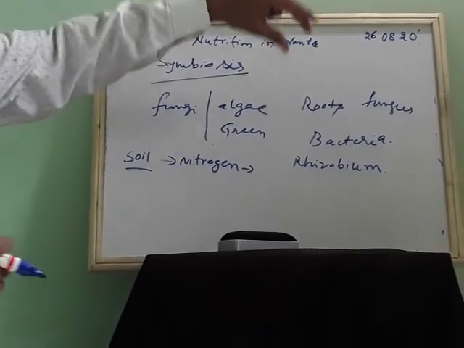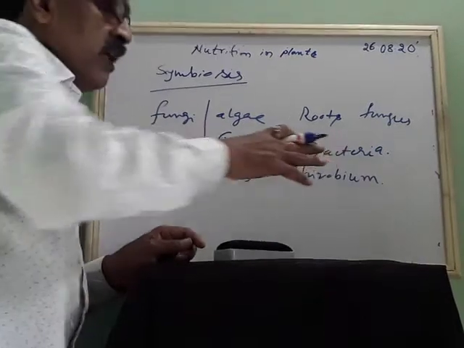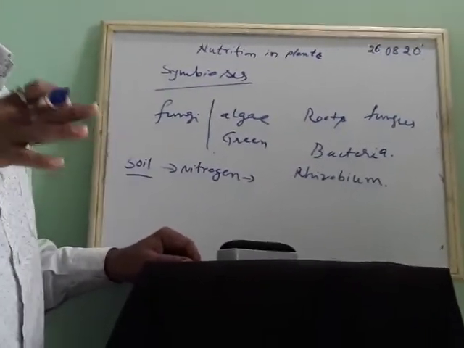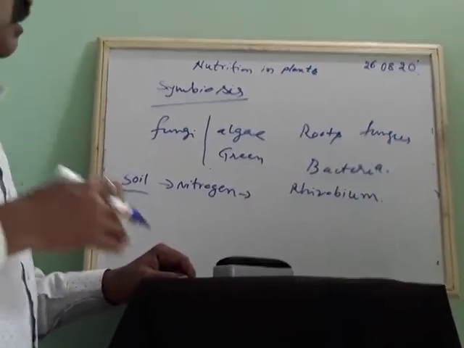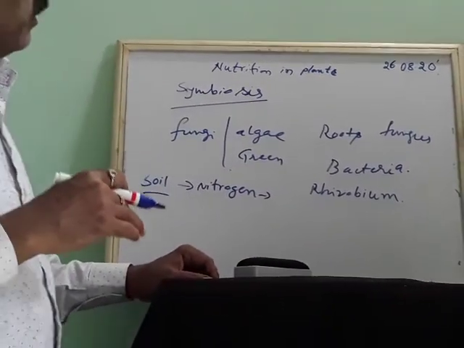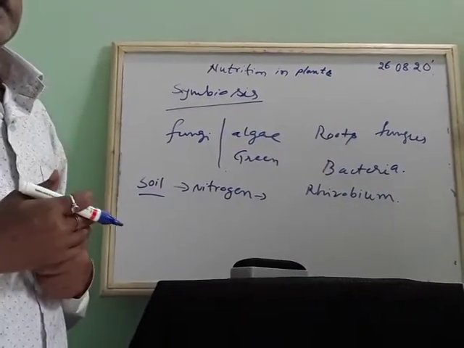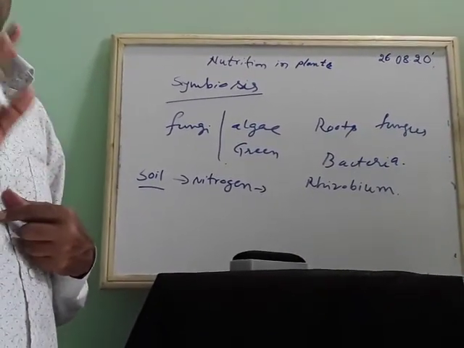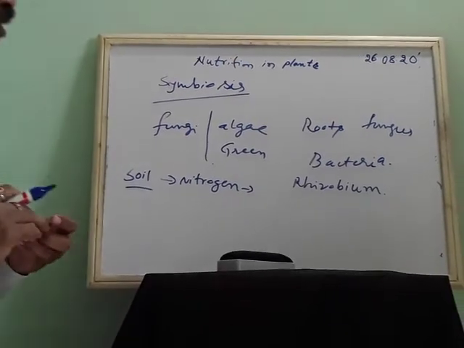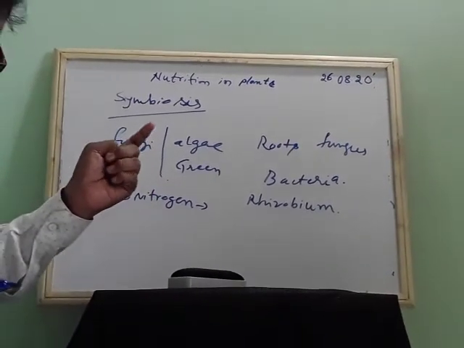So in this way, there is mutual understanding between the fungus and bacteria present in the soil, so that they are fulfilling their food requirements, adjusting themselves, and able to get their proper quantity of food. So this is about rhizobium bacteria.